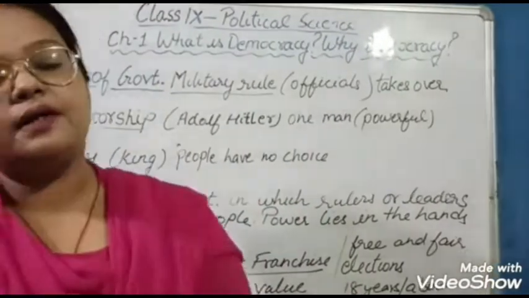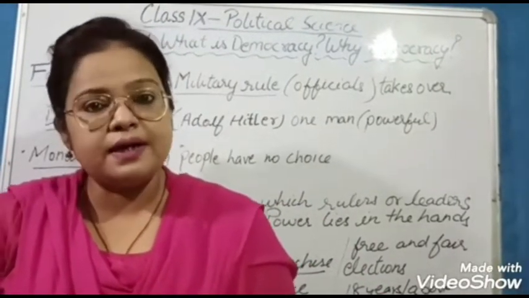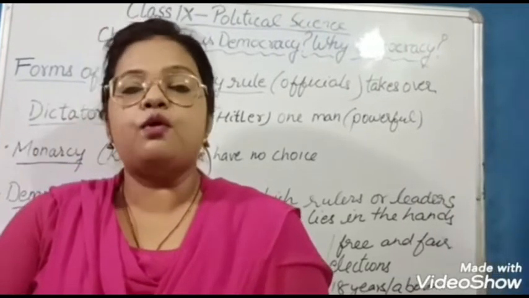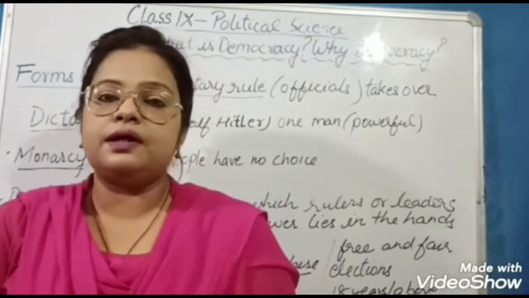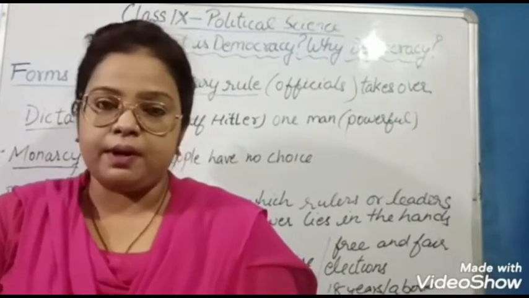So democracy, I think children, you must be knowing from the lower classes that democracy is the most famous and prevalent form of government in the entire world. Mostly all the countries have adopted a democratic form of government.